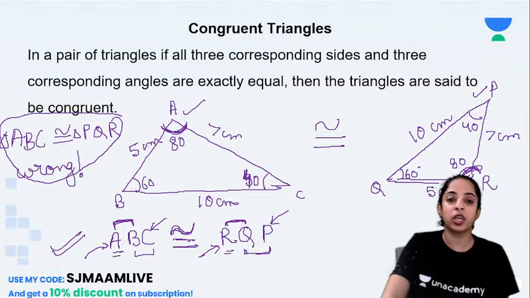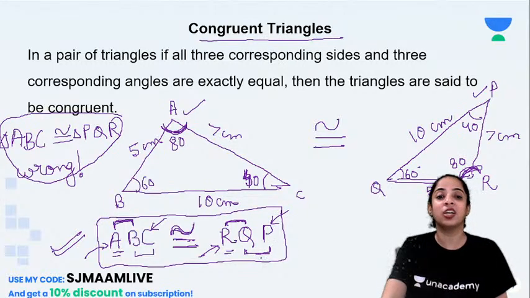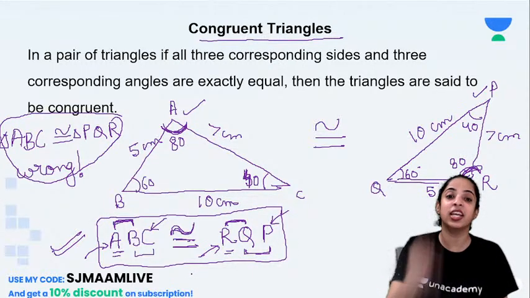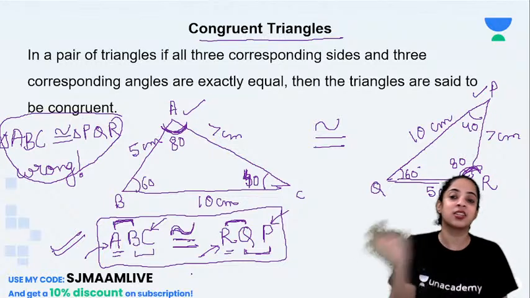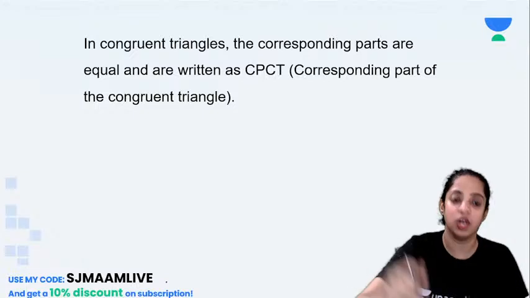Whenever you are mentioning this congruency statement, you have to be really careful that you write the corresponding sides together. Clear to you? Let's go ahead.